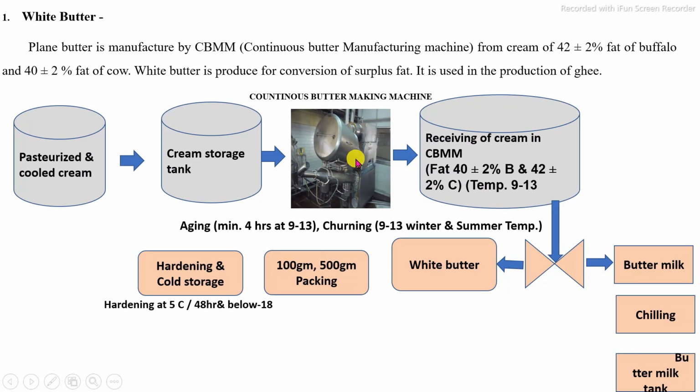The high speed churning breaks the emulsion and converts cream into butter and buttermilk. This buttermilk is separated, resulting in white butter, which then goes through a working process again for uniform distribution of moisture. It is then packed as per requirement, using extrusion machines to convert it into the specific shape, and after packaging it is hardened and stored.